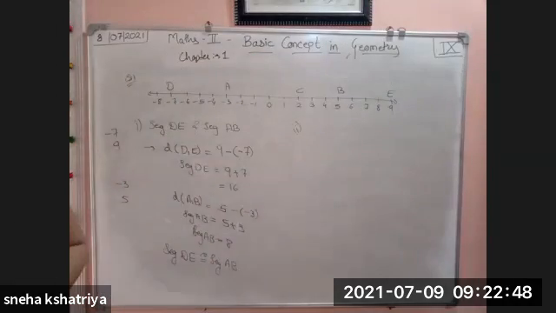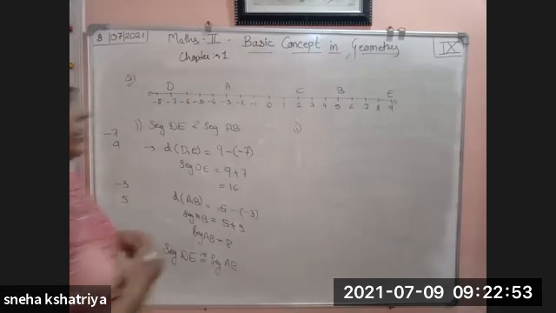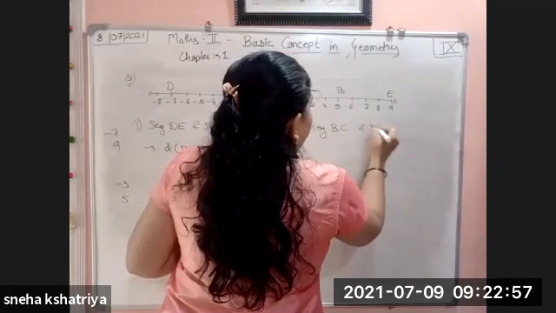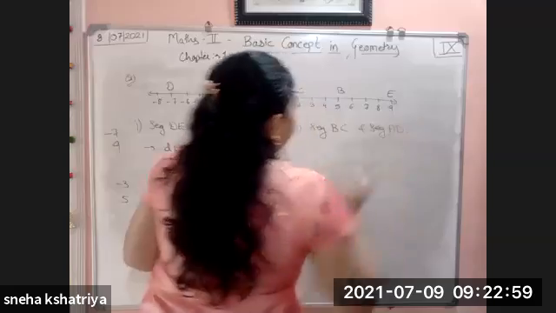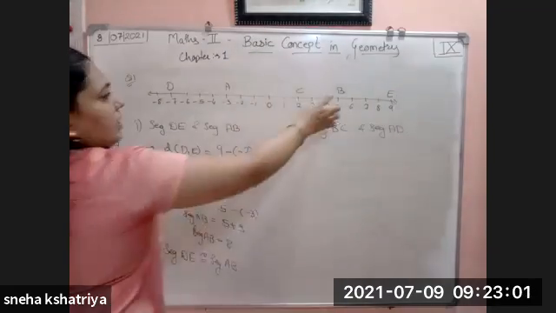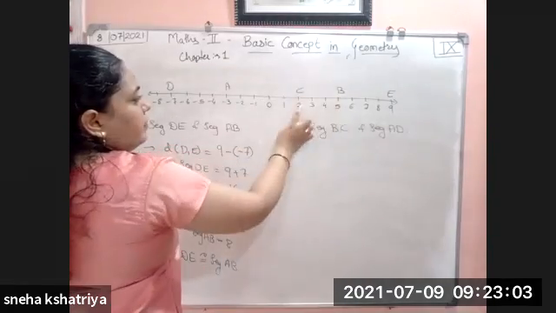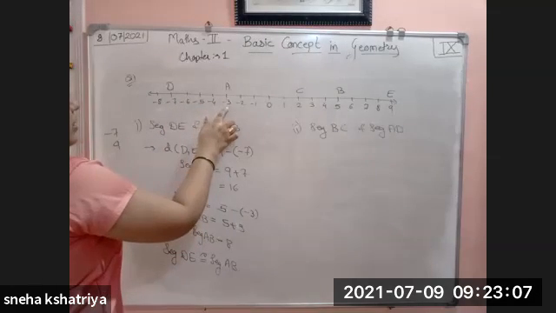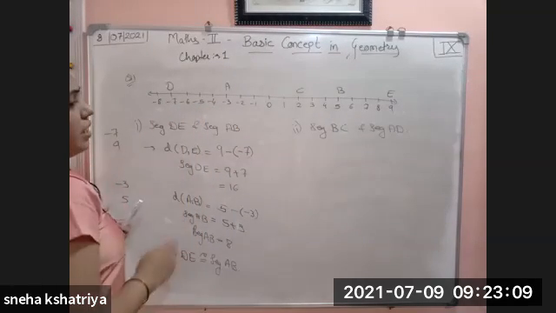Similarly, we will find out the second one. The second one is segment BC and segment AD. Where is BC? Here is segment BC, greater number 5, smaller number 2. Where is AD? Here is AD, greater number -3, smaller number -7.